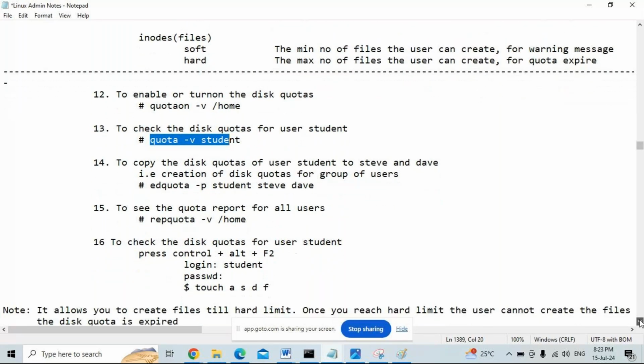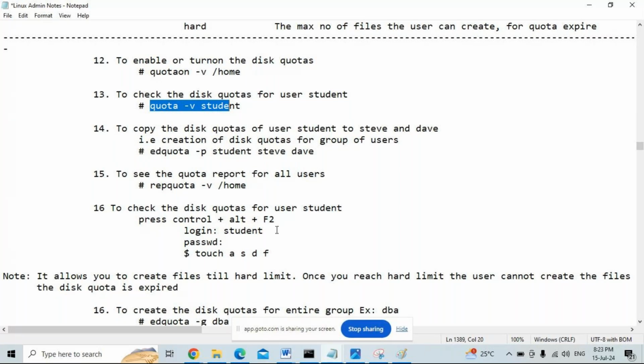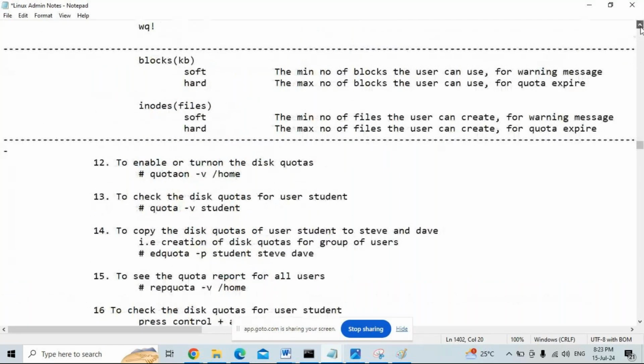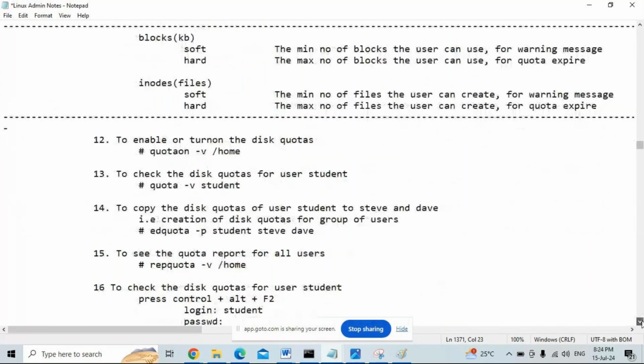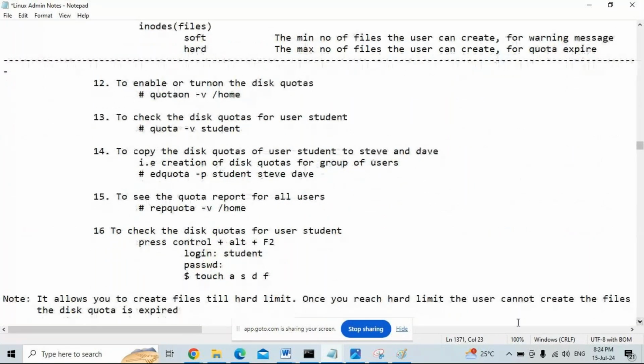How do you check whether quotas are working or not? Log in as a user. Press Ctrl+Alt+F, open a new session, log in as user student, and create the files. Use the touch command to create files. How many files can the user create? Up to the hard limit. What is my hard limit? 20 files. We can create up to 20 files. Once we reach the hard limit, it won't allow you to create the file.